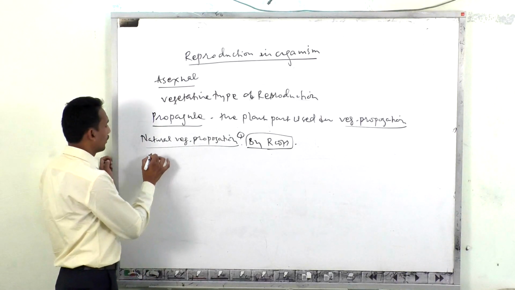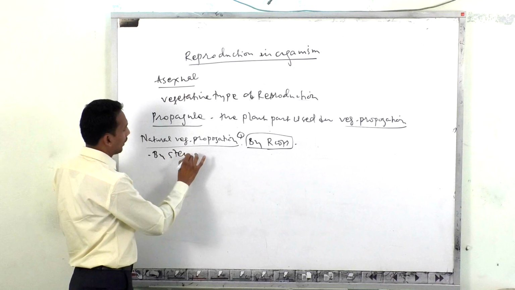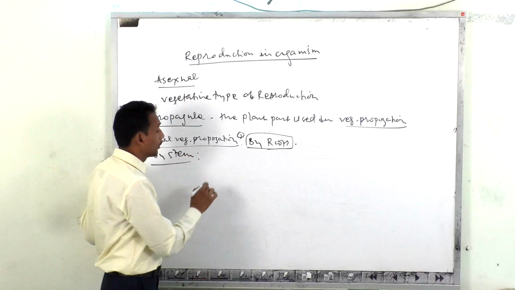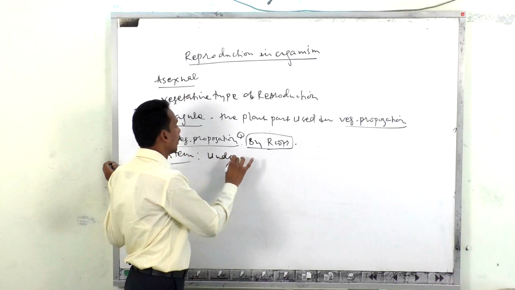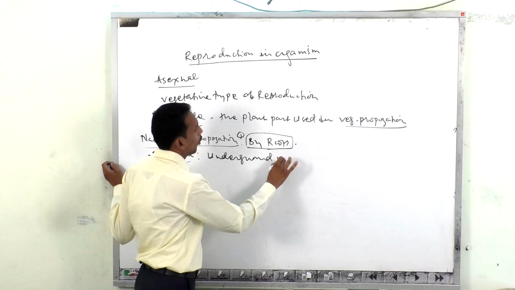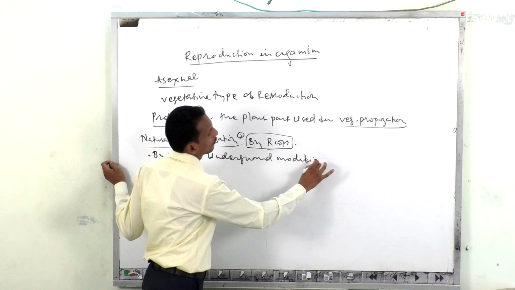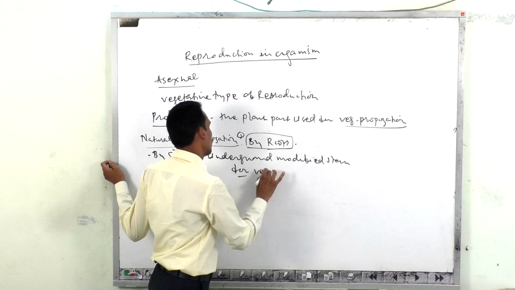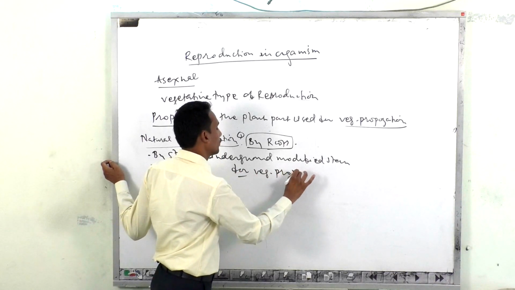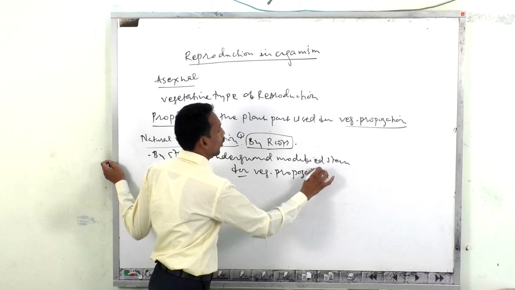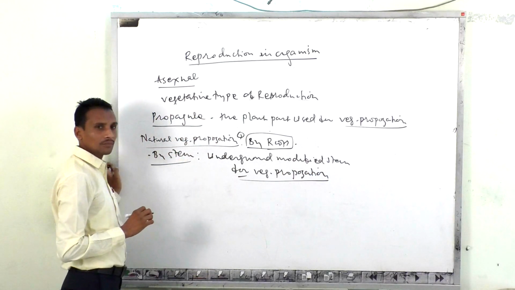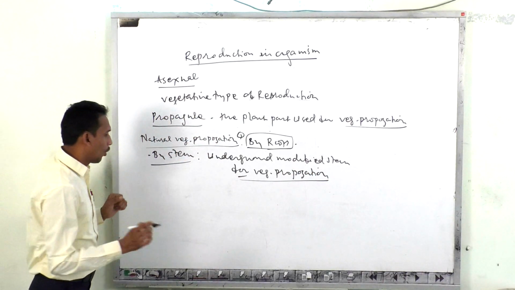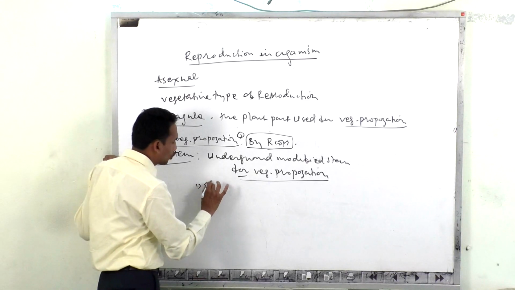The first way in that case is nothing but the underground modified stem for vegetative propagation. Underground modified stem for the vegetative propagation. So there are different kinds. One of them is nothing but the rhizome.